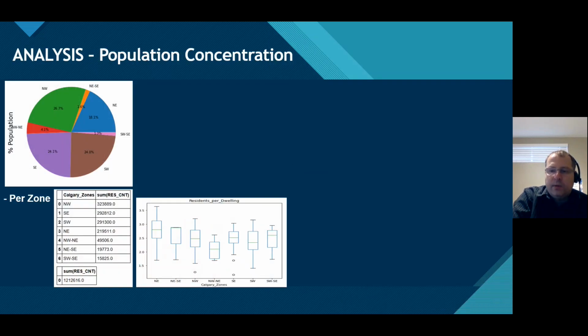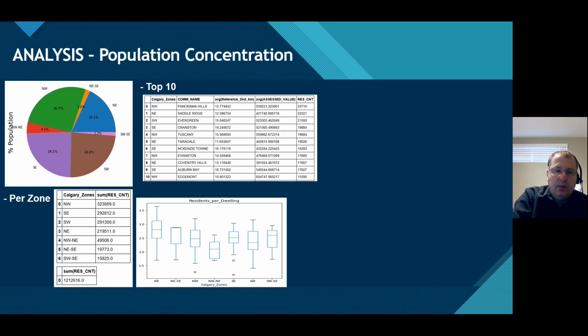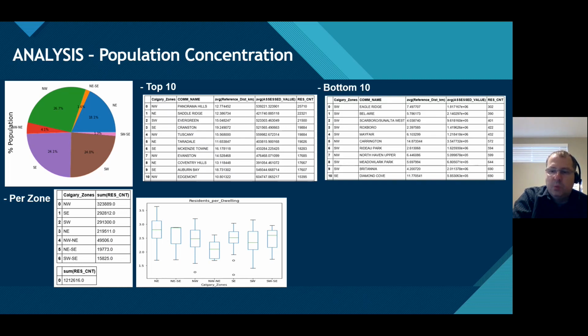In terms of population concentration, of a total of 1.2 million that we have in the second data set, Northwest, Southwest, and Southeast have almost the same proportion. Northeast has the highest number of people per area. One thing that we can see, for example, when we separate the top 10 communities with more people, is that Panorama Hills in Northwest is the most populated community, whereas Eagle Ridge is the last one.